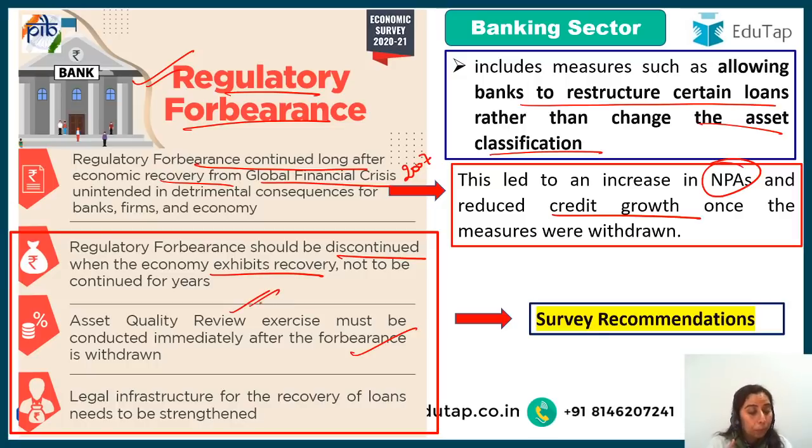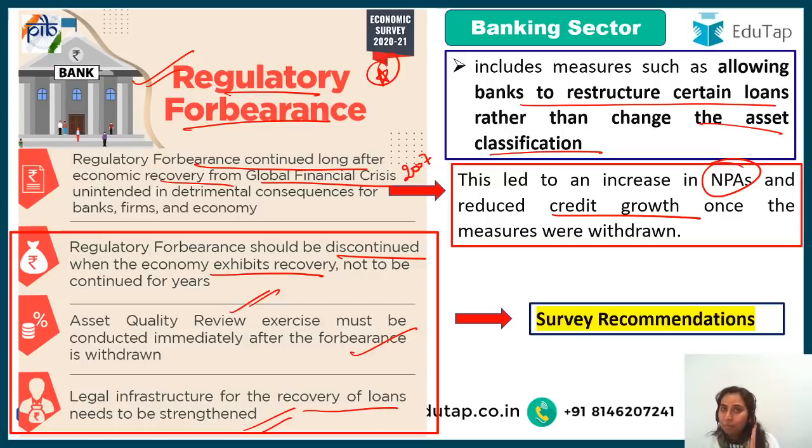Then guys, legal infrastructure for the recovery of loans needs to be strengthened. So basically we talk about bad banks, the insolvency and bankruptcy code. Such measures have to be strengthened. These are the recommendations of the Economic Survey in terms of the banking sector. So the term of the day, the term of the survey, is regulatory forbearance.